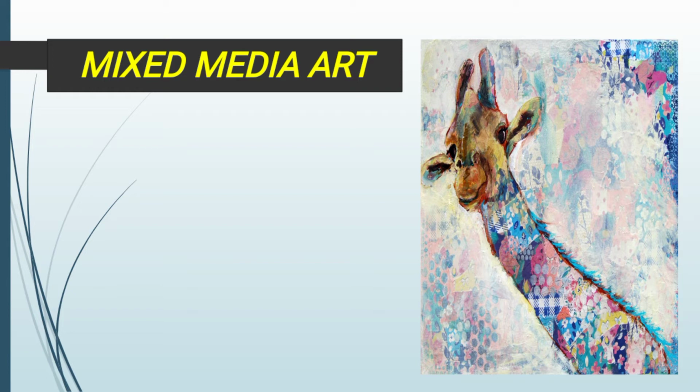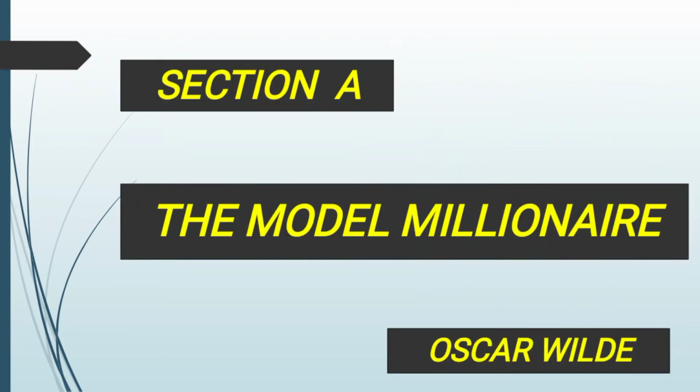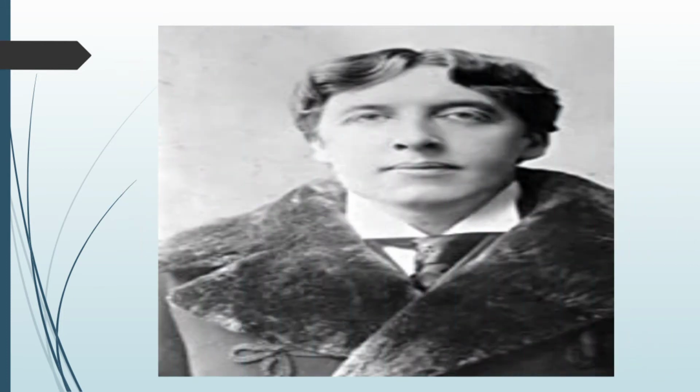Then on page number 25, section A, the lesson starts. What is the name of the lesson? The name of the lesson is The Model Millionaire by Oscar Wilde. Before moving on to the lesson, let's know something about the author. This is Oscar Wilde.